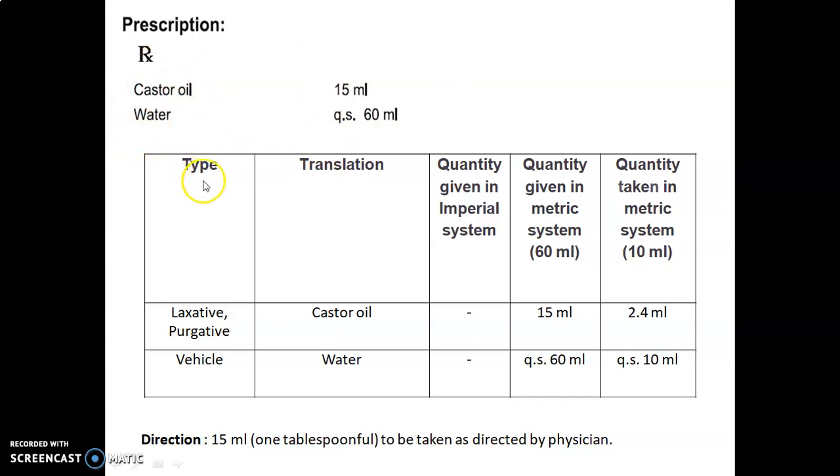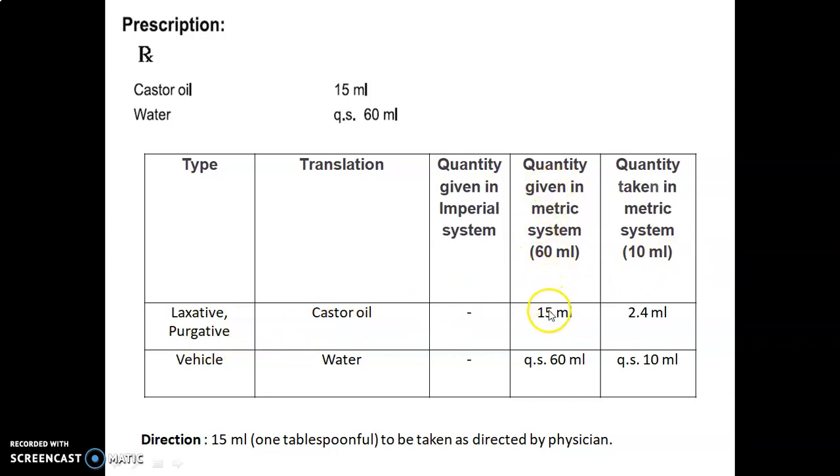Type means the category, use or role of the ingredient. Translation means the name of the ingredient. Quantity given in the imperial system is not given over here as we don't have the formula in Latin terminology. The formula is directly given in the metric system. So, quantity given in the metric system is for preparing 60 ml, and quantity taken in the metric system is to prepare 10 ml.